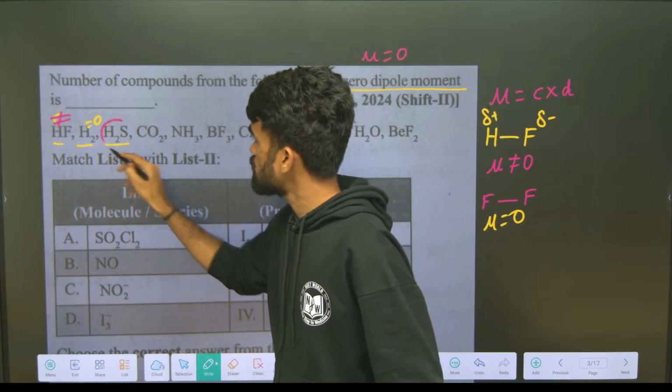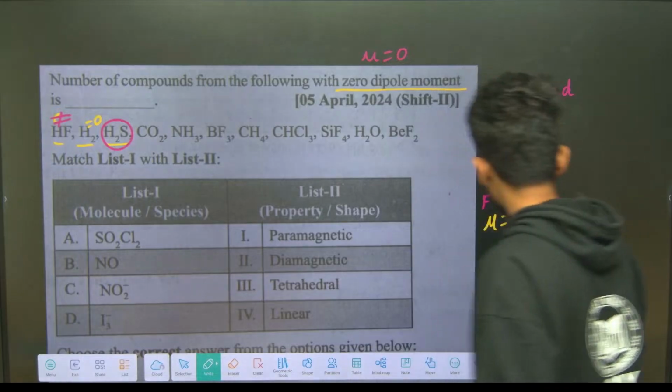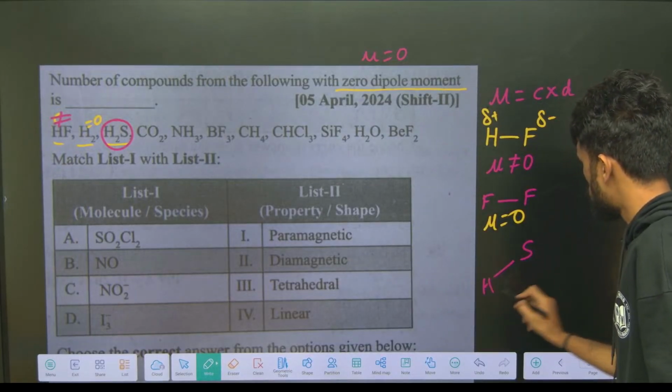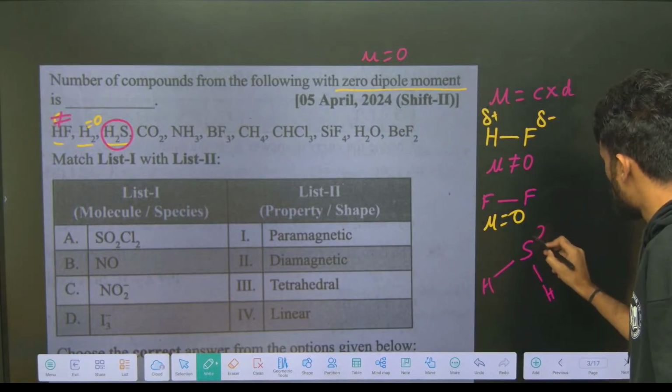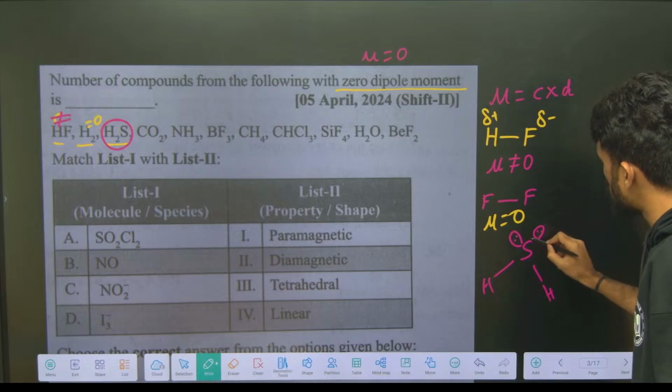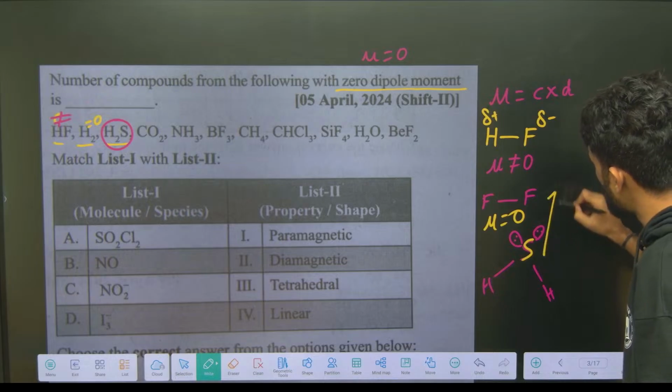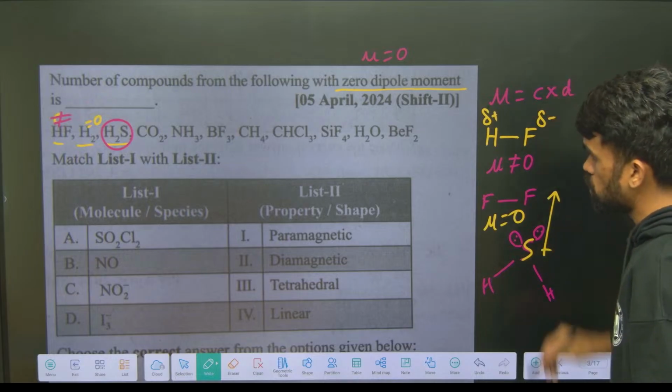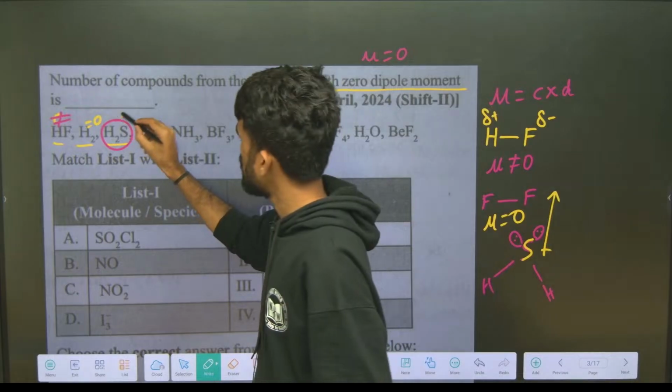For H2S it is having a bent shape. See, sulfur, one hydrogen, other hydrogen, lone pairs here, lone pairs here. See, lone pairs are there, and which is more electronegative? Sulfur here. The net dipole moment will be towards the upside. So mu not equal to 0 in H2S.